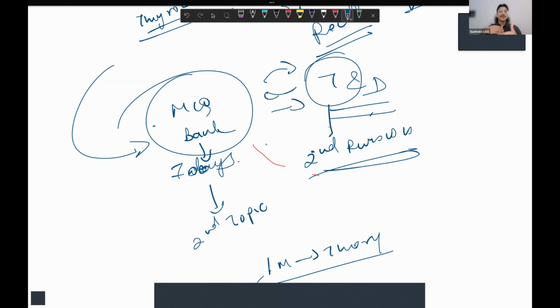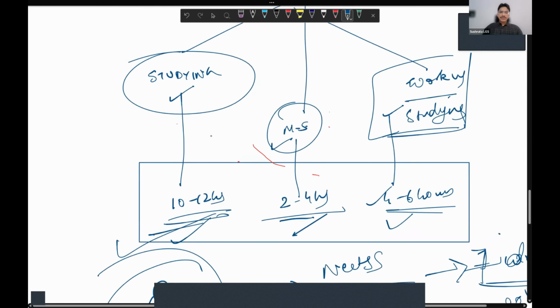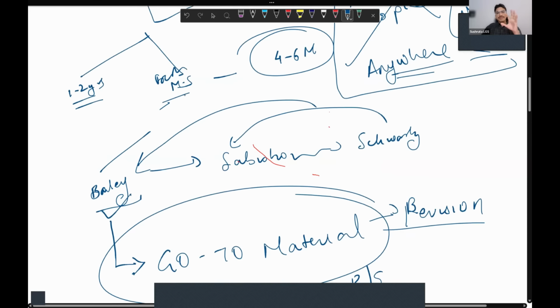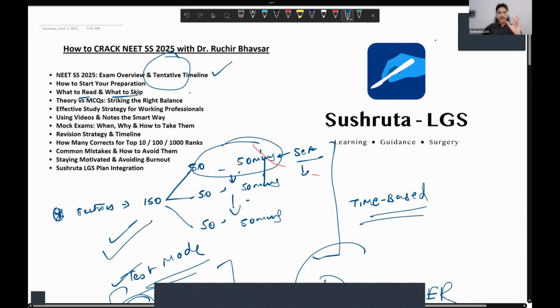and make your mindset in such a way that you understand how the questions are being asked, how you are recalling, how you are answering, where you're making the mistakes. Because trust me, if you do smart reading and smart preparation, not just read a book and solve MCQs blindly, if you do smart reading with space recall, revision, making material, using certain materials, I can guarantee you that you will score nicely and achieve your desired rank. Okay. So now I talked about the theory and MCQs, how to balance and how to do it.